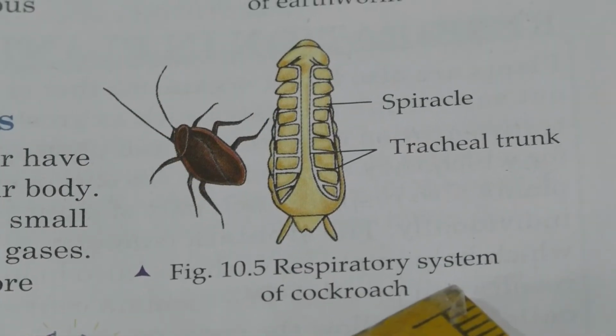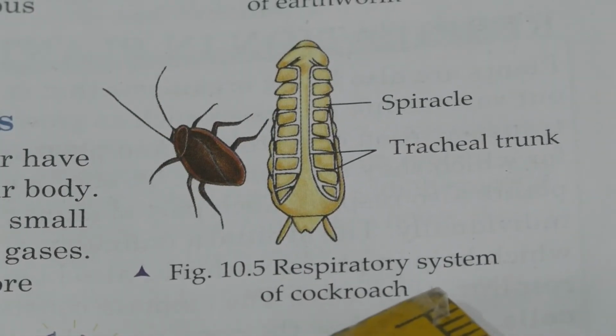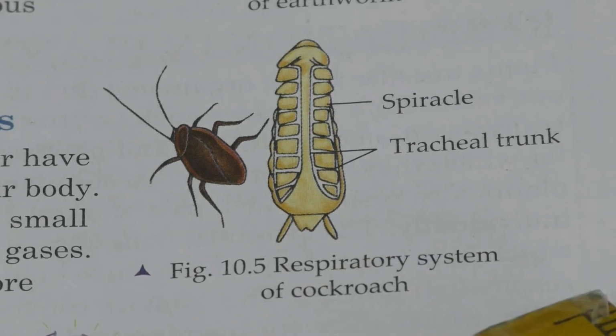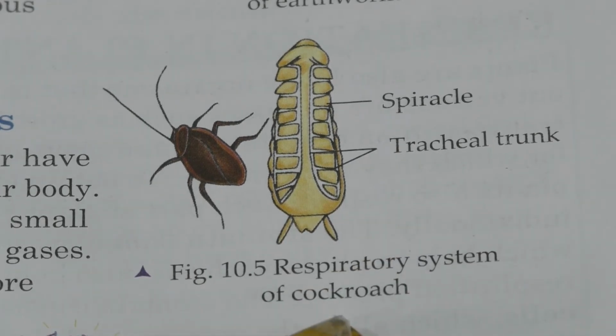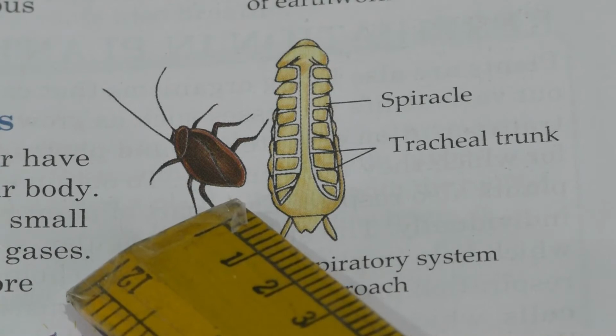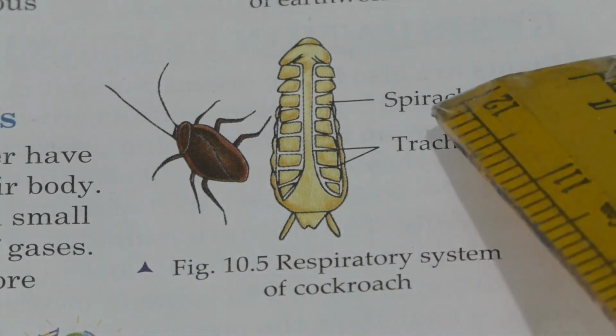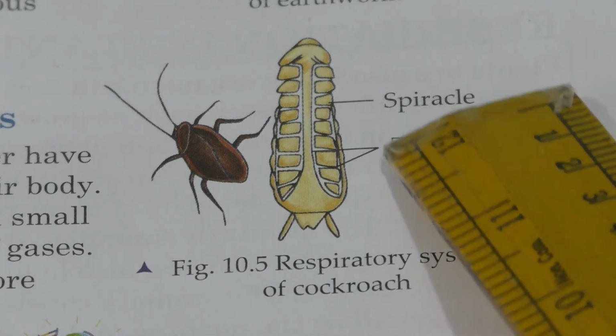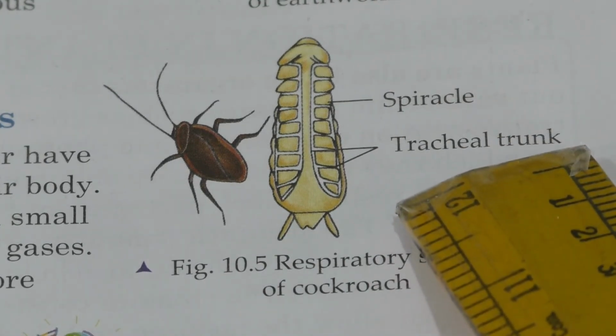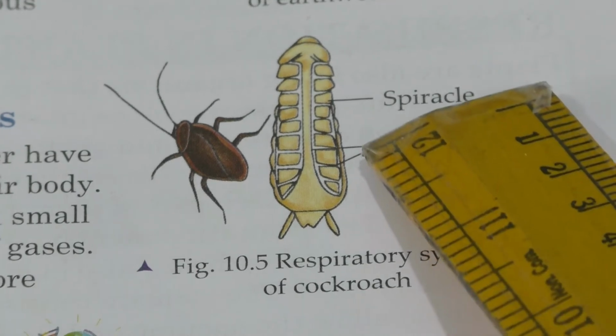Yes, children, now you can see the next picture, that is the respiratory system of cockroach. You can see the picture of cockroach, is it not? And they have labeled the inner parts, that is spiracle and trachea. So what do you mean by spiracle?